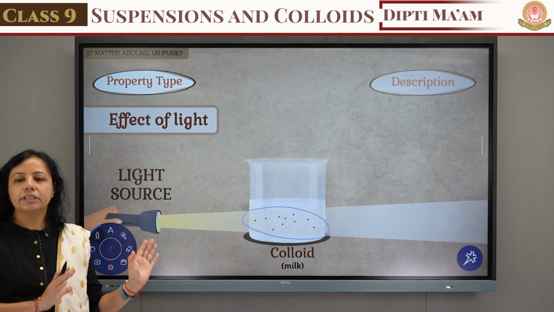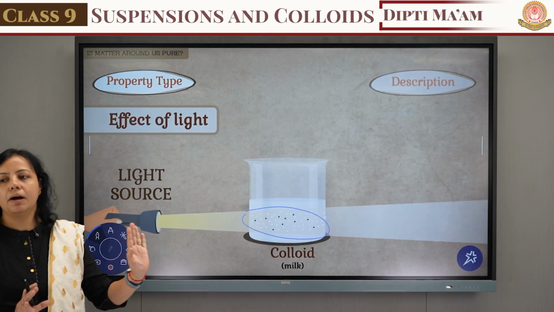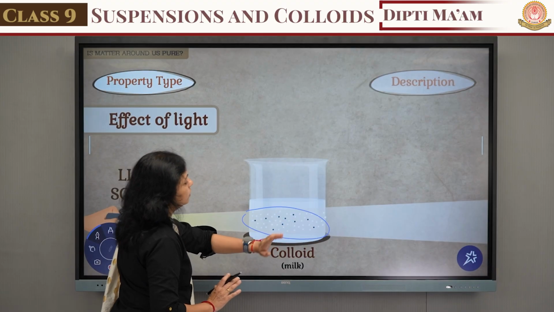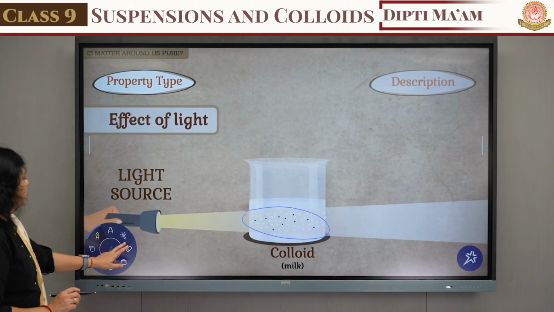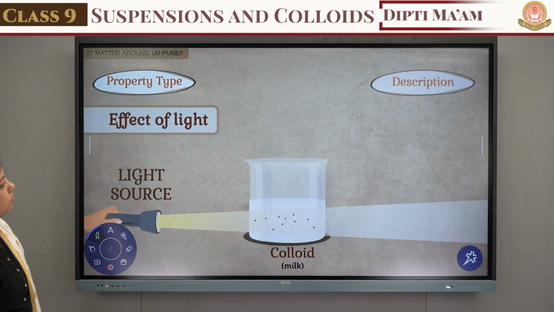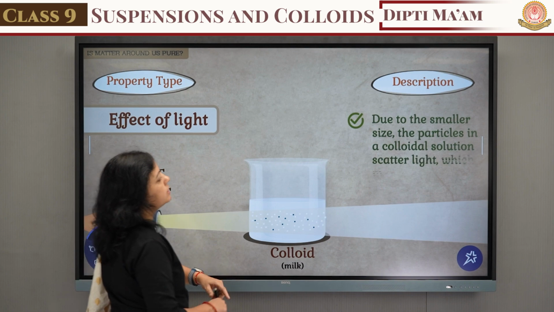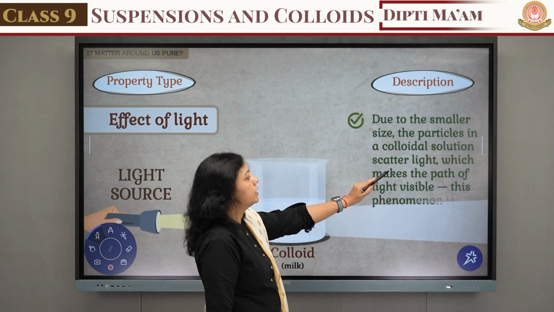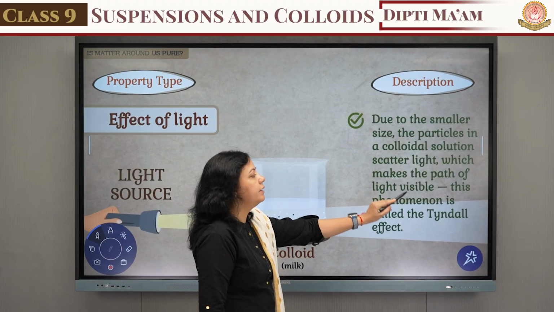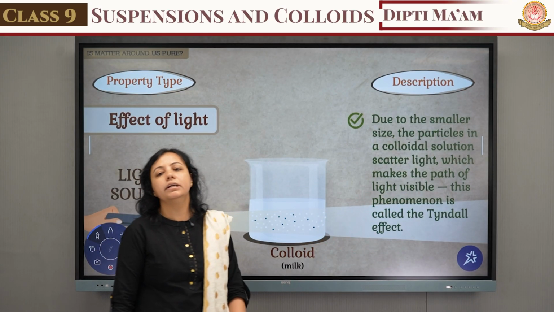कॉलोइड जो है वो होमोजीनियस दिखेगा, but उसके पार्टिकल जो है वो हिट्रोजीनियस की तरह वहां पे लाइट बीम को स्कैटर करते हैं. You can see the proper path of the particle. Now the next thing is the next property. Yes, related to the description, due to the smaller size, the particles in the colloidal solution scatter light, which makes the path of light visible. And this phenomenon is known as the Tyndall effect.